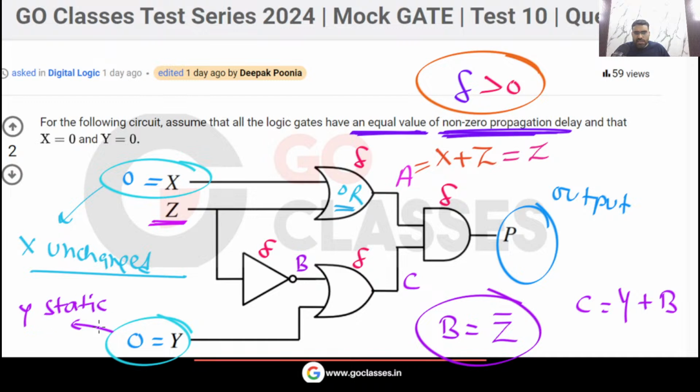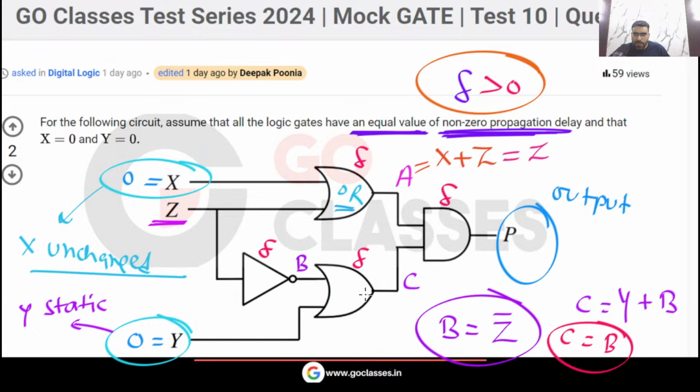Y is static. Y is unchanged. So you don't have to worry about Y. So C is same as B. Yes or no? C will be same as B. But remember, there is an OR gate here. So because of this OR gate, what will happen? When B is changing, then C will change after the propagation delay.